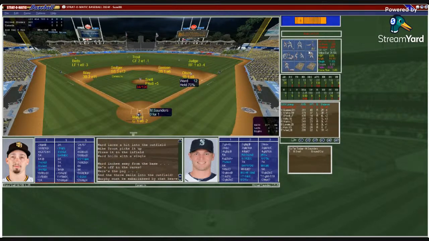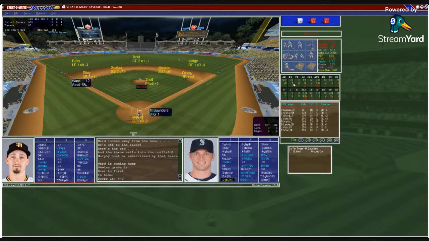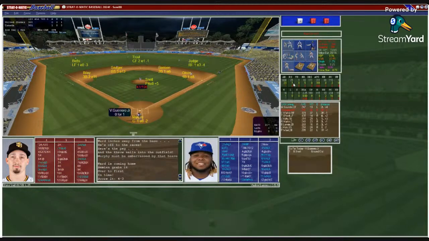And he does. He gets the stolen base. He goes to third. Sean Murphy with an overthrow. And Ward will take third on the error. So Canada used a little bit of the running game. And now Saunders has a man in scoring position. Murphy sets the target. Snell from the stretch. Pitch to Saunders. And that's going to be a ground ball to second. Semien will throw it in, but Ward will score, and Canada has got themselves a manufactured run.